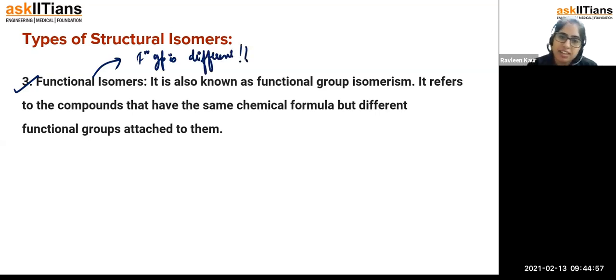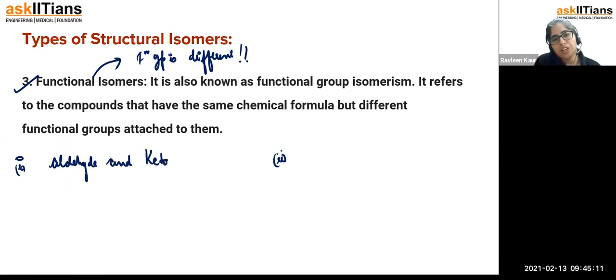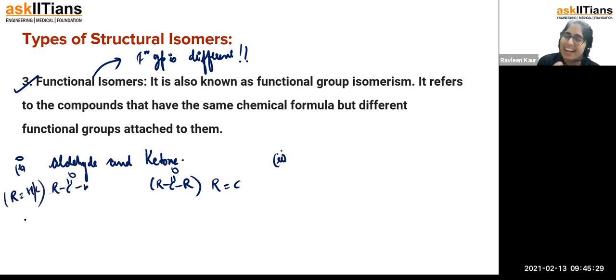For different functional groups, I will take 2 examples here again. So in the first one, let us try to understand the scenario of aldehydes and ketones. So we know that in the case of ketone, the condition is that कि वो C double bond O should be surrounded by at least carbon groups. The carbon होना चाहिए आसपास. It cannot be hydrogen. But on this side, R can be H also, and it has to be any kind of carbon group, like an alkyl group. मैं बस simple बोलने के लिए I'm writing carbon. I generally use alkyl and aryl words only. Don't worry, okay? But for simplicity, I'm telling you.